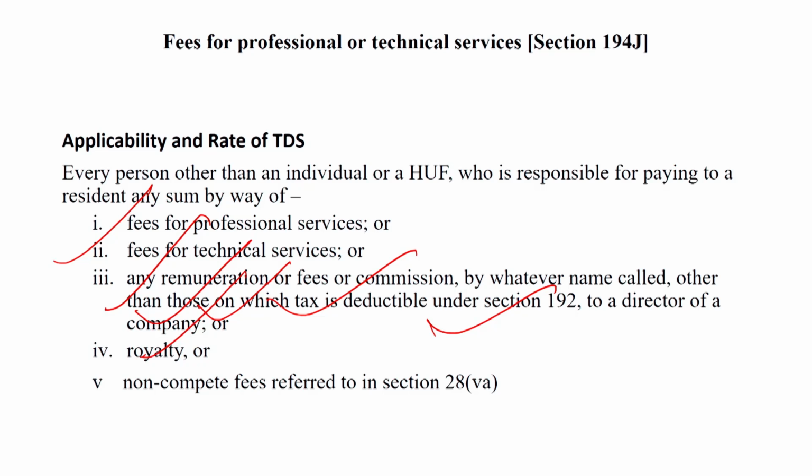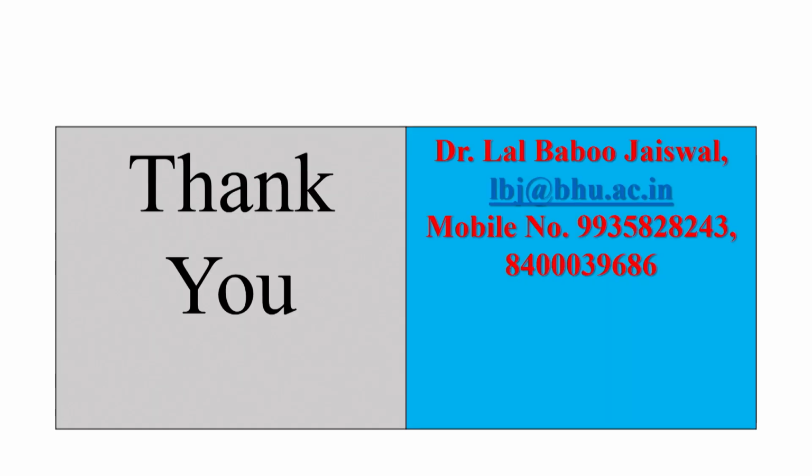So with the help of today's lecture, TDS is a very important component and is required to be deducted by an employer or any person paying income to any individual, HUF or corporate body if any income is derived on the basis of giving any services or transfer of goods.